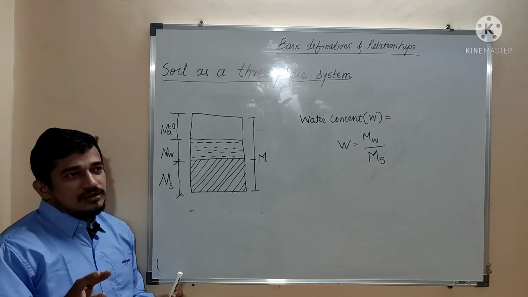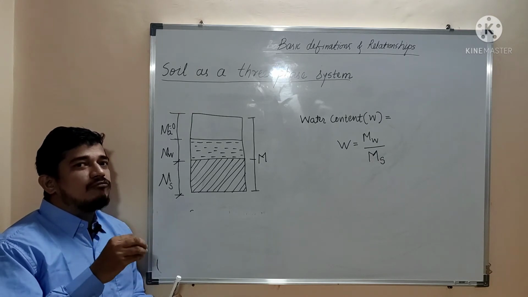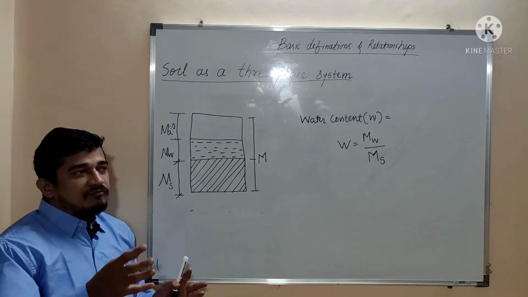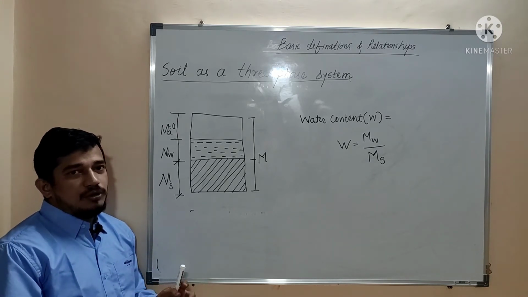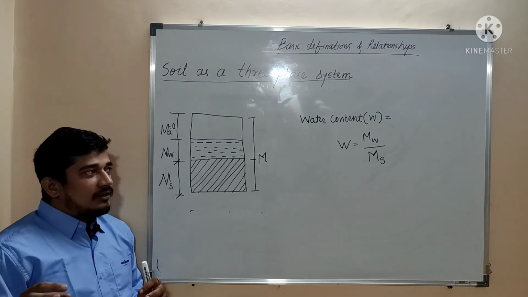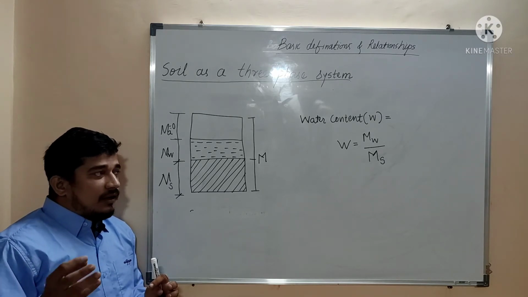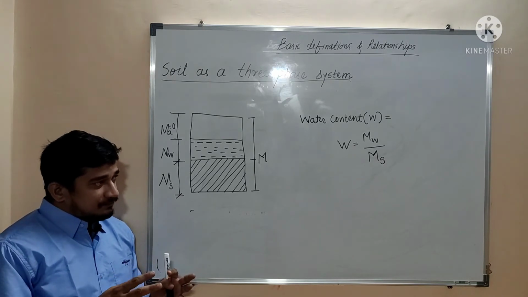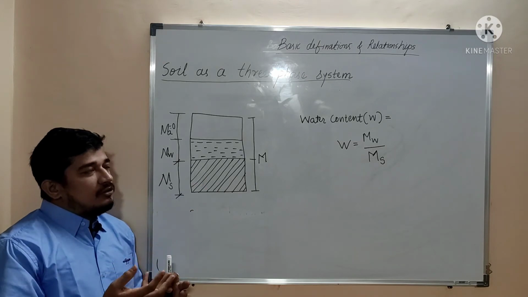And generally the coarse grained soils are permeable, so if water is there, the water will quickly drain out. Whenever we test, we will find that the water content in a coarse grained soil is somewhat lesser compared to a fine grained soil. Some fine soils show water content greater than 100%. It means that the mass of water is greater than the mass of solid.